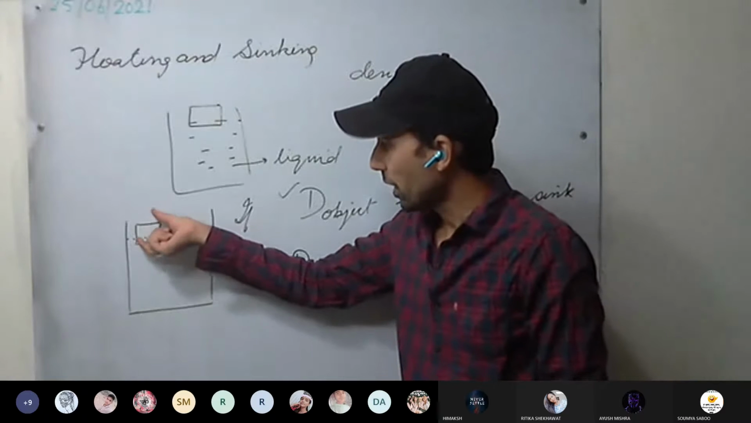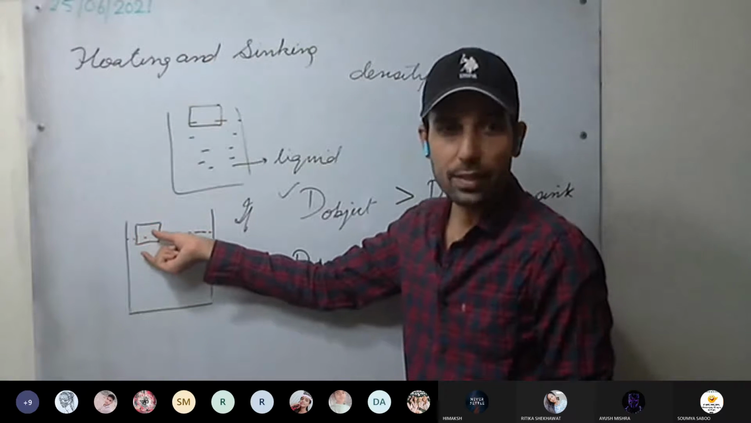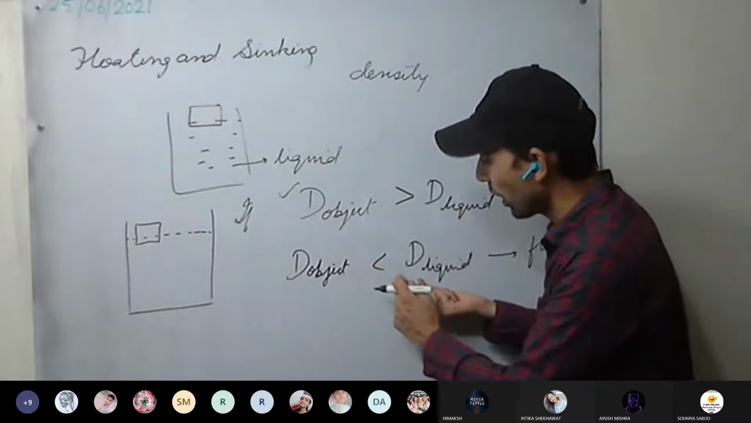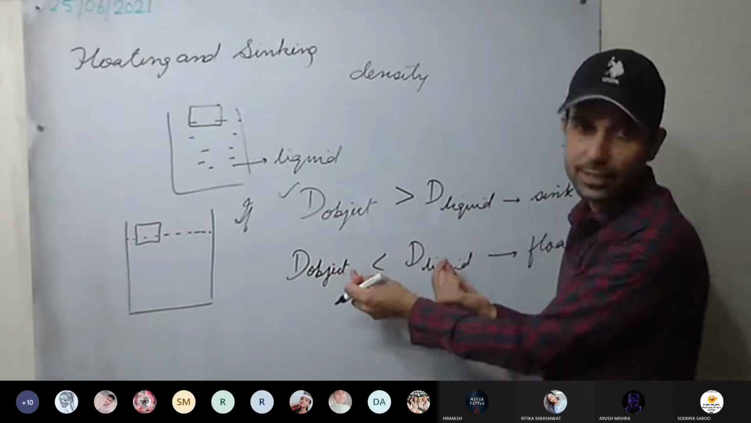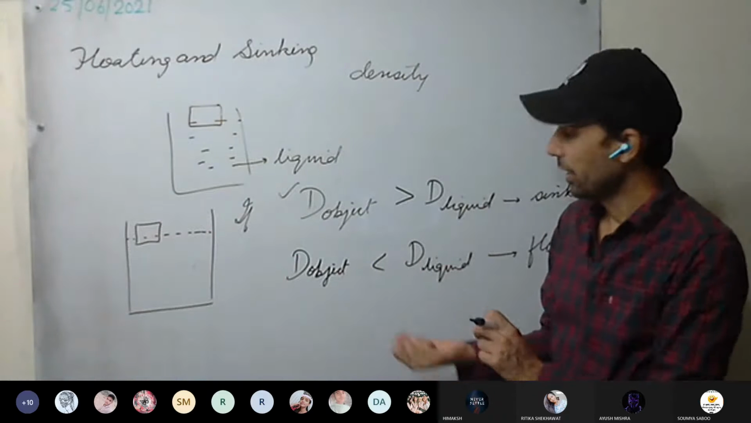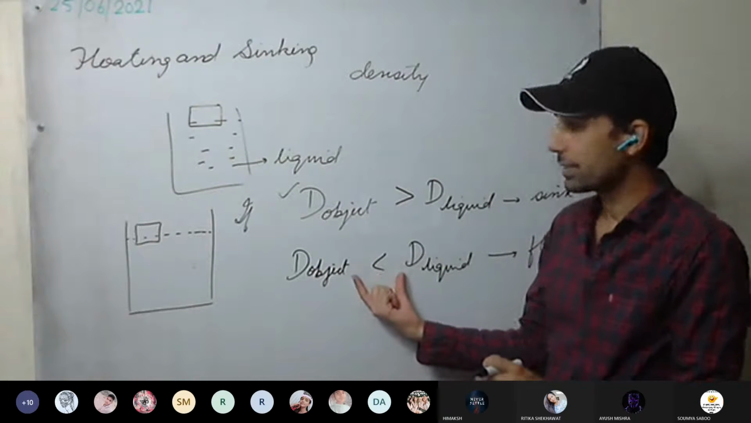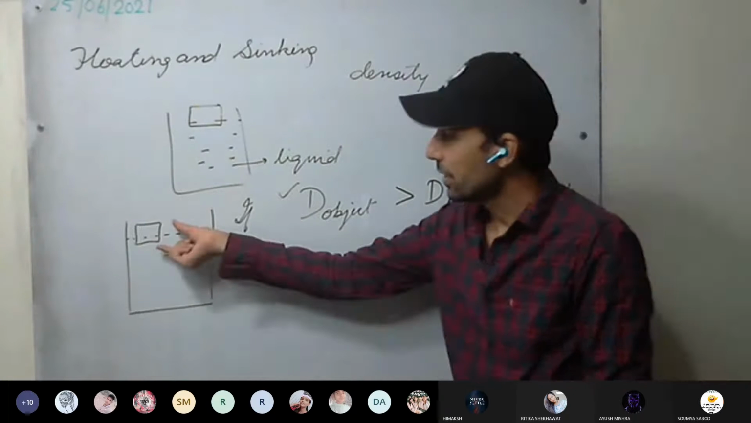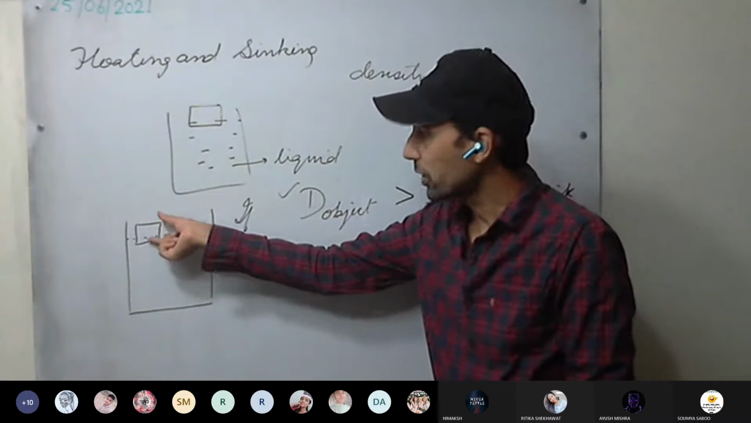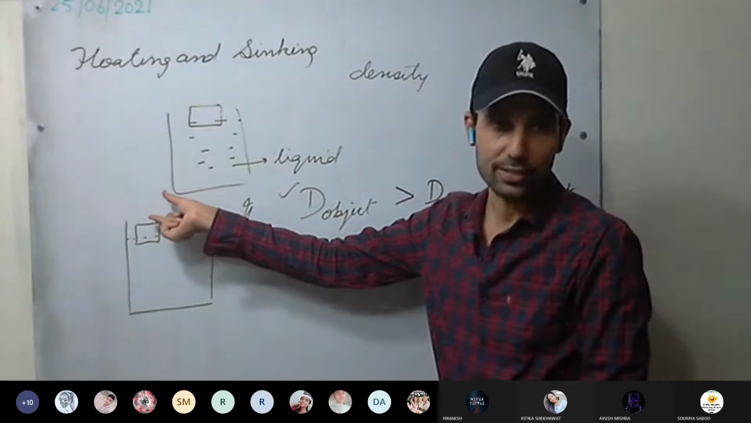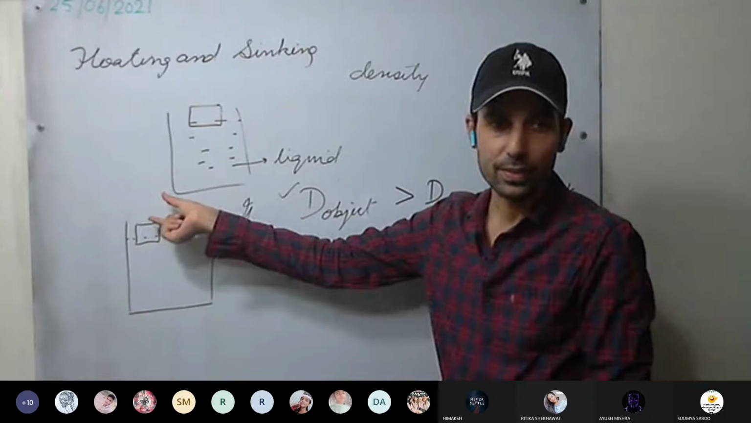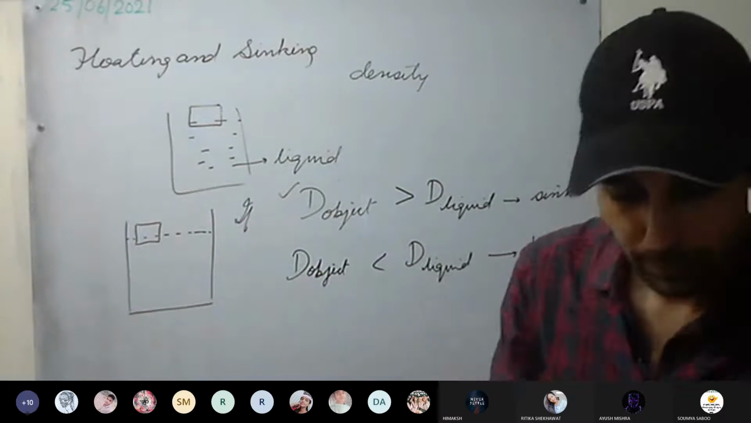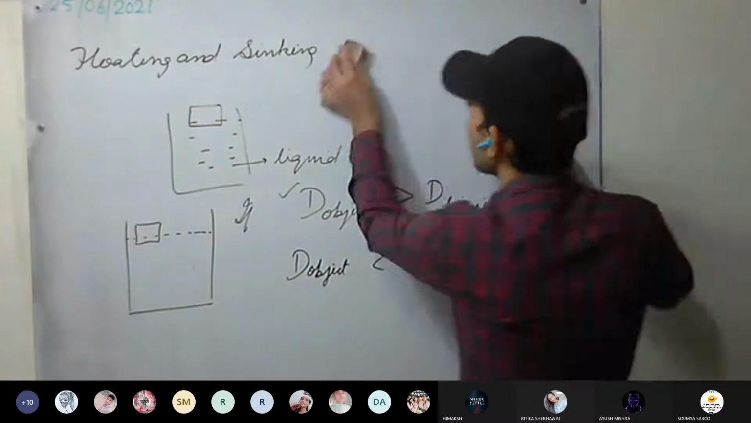Now see here, how much part will be below the water and how much part will be above the water depends on how much the difference in densities is. If the difference in densities is more, the object will float more above the water. Okay, we can take one example here and compare them.